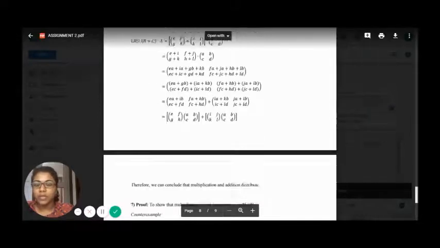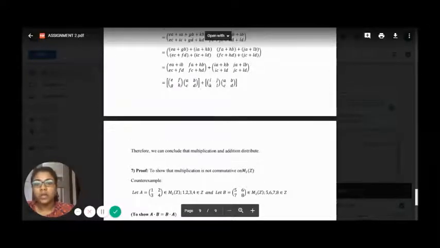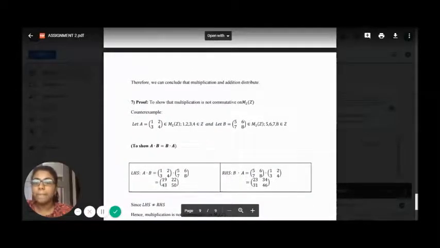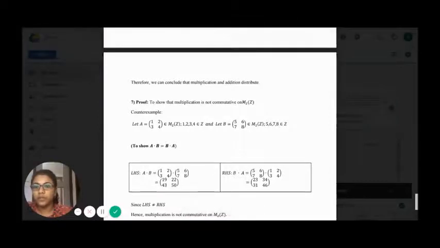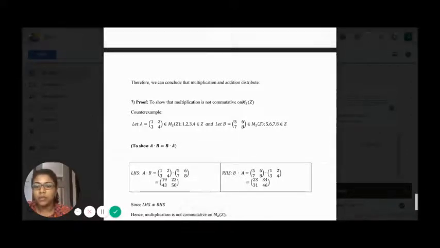Here we want to show that matrix A times B is equivalent to B times A. Since our left hand side is not equivalent to the right hand side when we compute, we can say that multiplication is not commutative on the 2 by 2 matrix. Thus, based on proofs 1 to 6, we can conclude that the 2 by 2 matrix is a ring, but not a commutative ring based on proof 7.